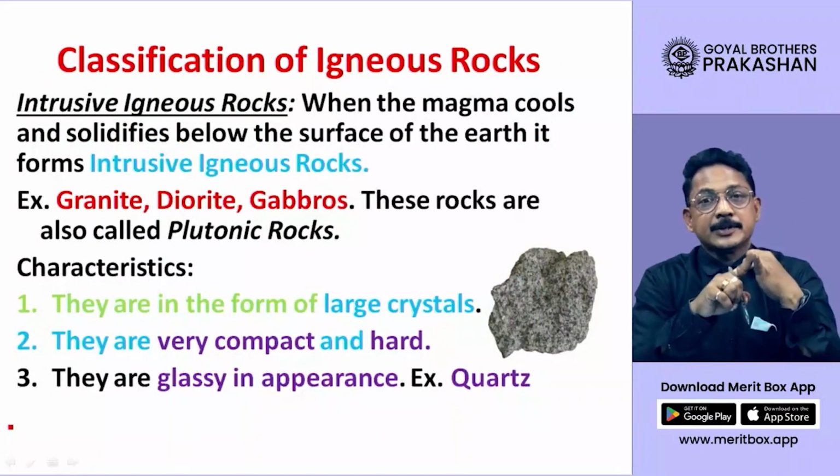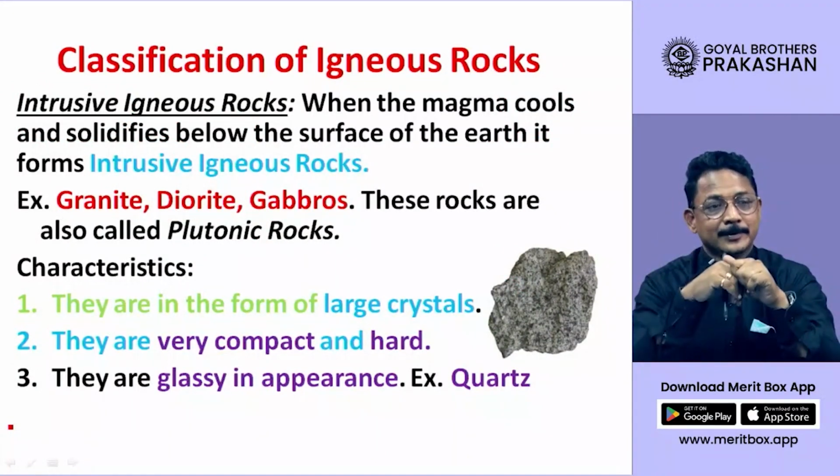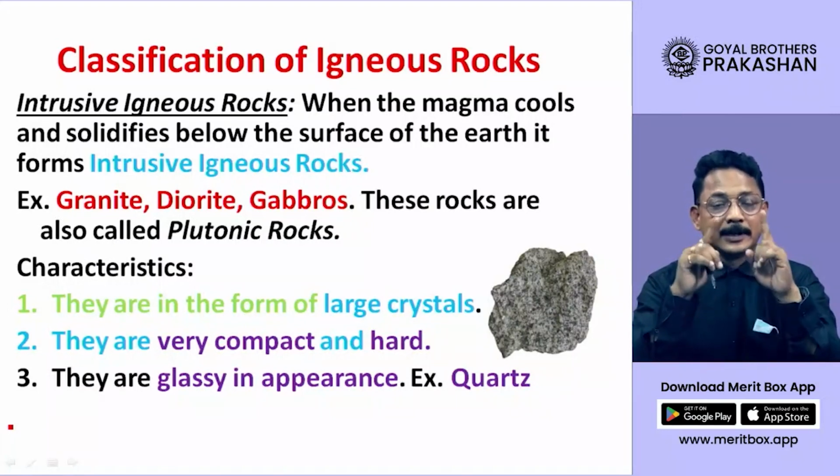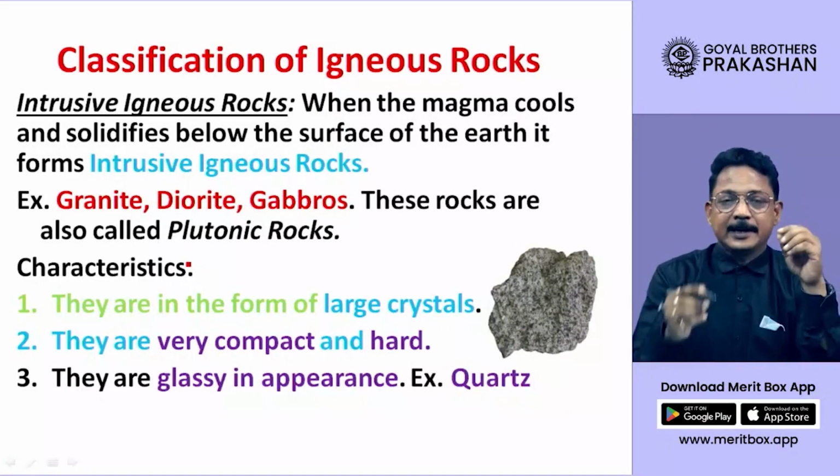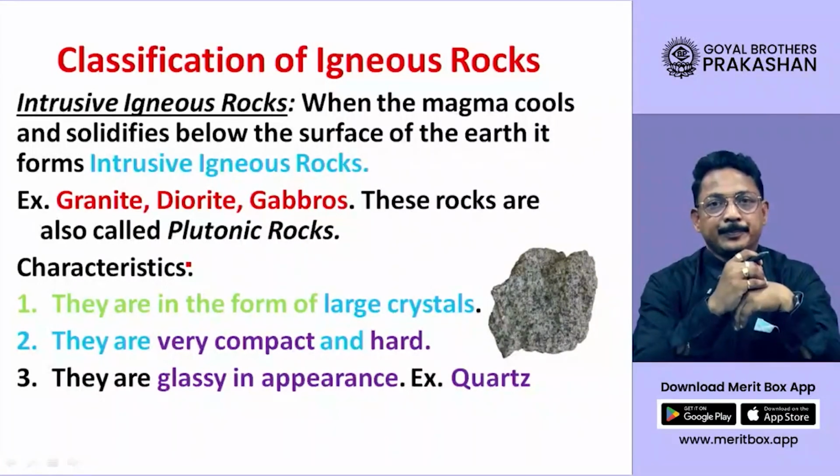So intrusive igneous rocks are known by a second name. What is it? Correct. Plutonic rocks. Now what are the characteristics of these rocks, dear student?